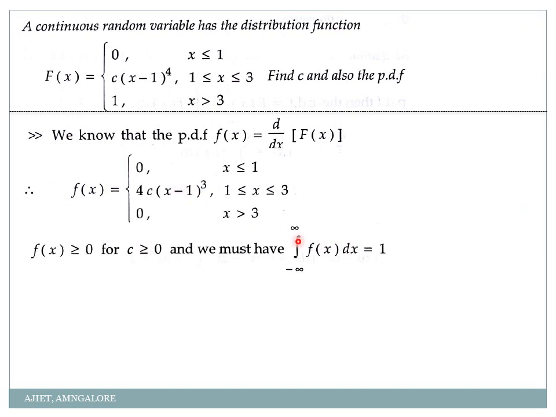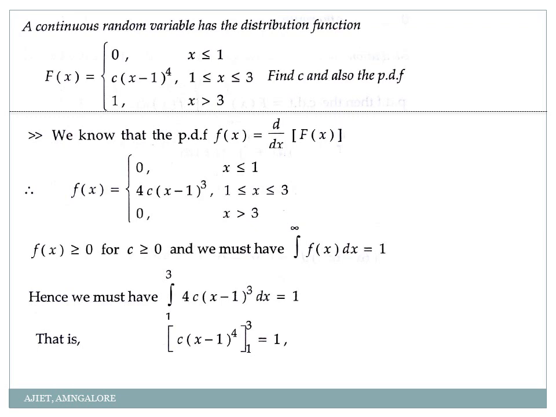So it is integration from minus infinity to infinity of f of x into dx. So when I do that, integration from 1 to 3 of 4 into c into (x minus 1) the whole cube into dx is equal to 1. We are not proving that it is equal to 1. Using this condition, I am finding the constant value. 4 you keep outside. What is integration of x cube now? Here, differentiation of x power 4 was 4x cube. Integration of x cube means x power 4 by 4. That's what I am telling you. In integration, the power should always increase. In differentiation, it decreases.